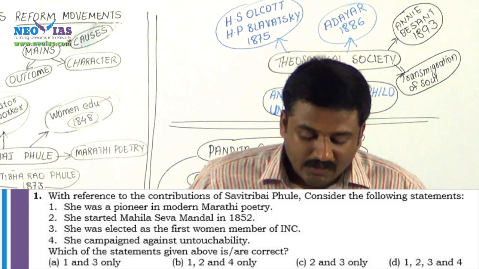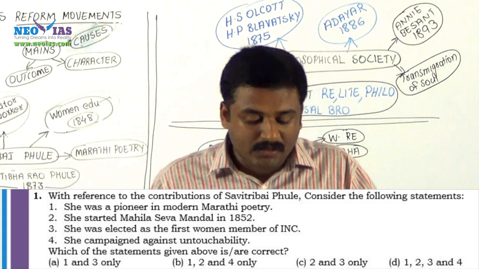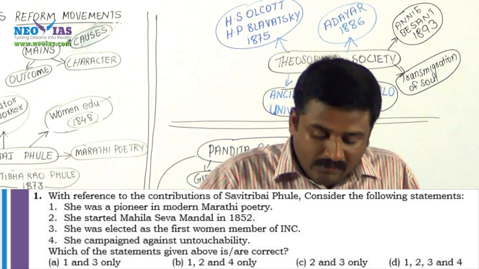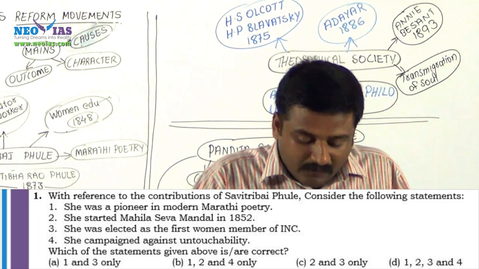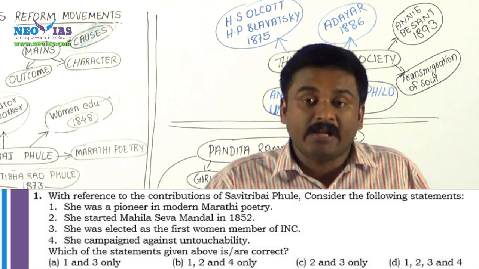Second statement, she started Mahila Seva Mandal in 1852. That is a correct statement. And here we will again apply the elimination technique. Here the choice which does not have 2, we will eliminate it.